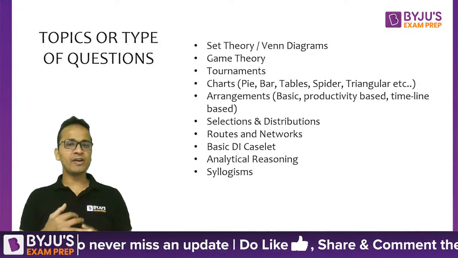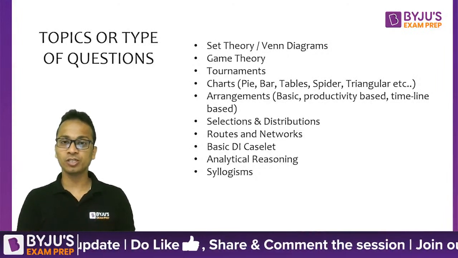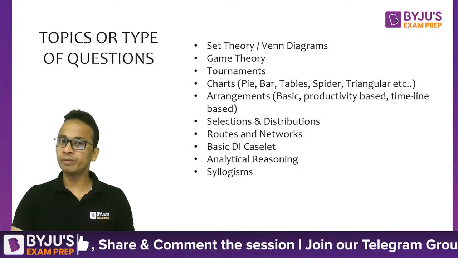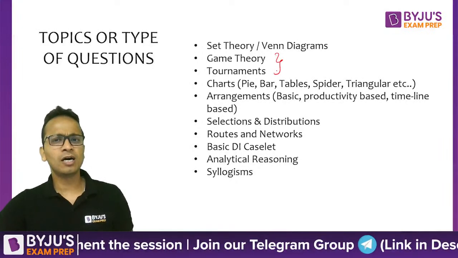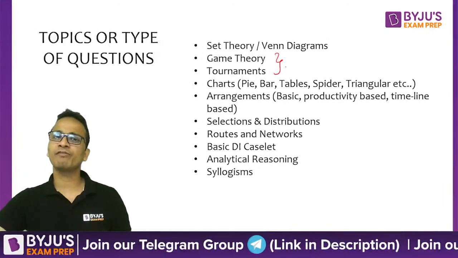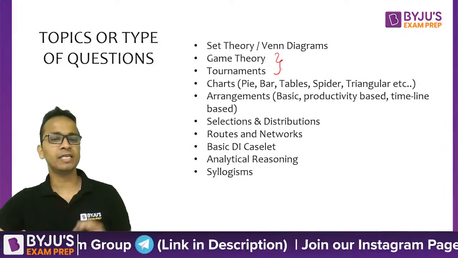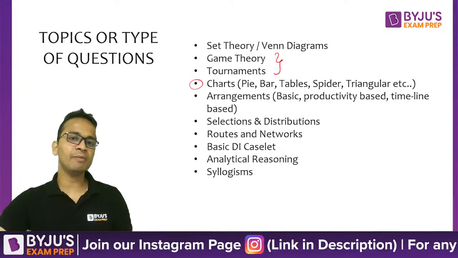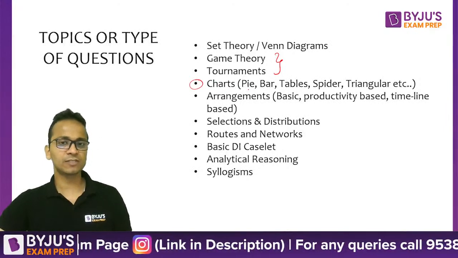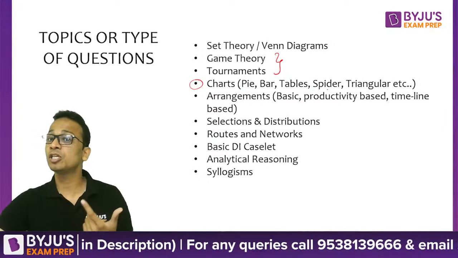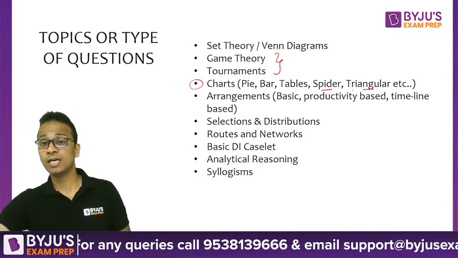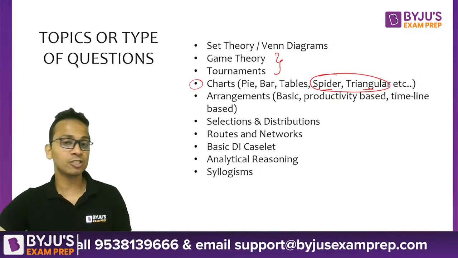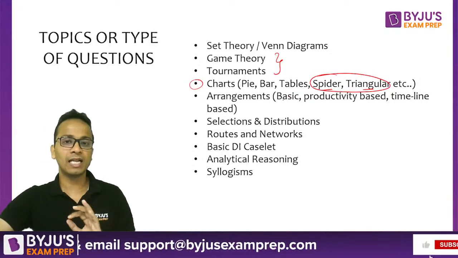Set theory and Venn diagrams, one of the most important topics. Game theory and tournaments, we have seen at least one set coming from game theory or tournaments in the last 5 years. Data interpretation sets can be of any of these charts: pie charts, bar graphs, tables, spider charts, triangular charts. Yes, we have seen spider and triangular charts coming in the last 5 years as well.